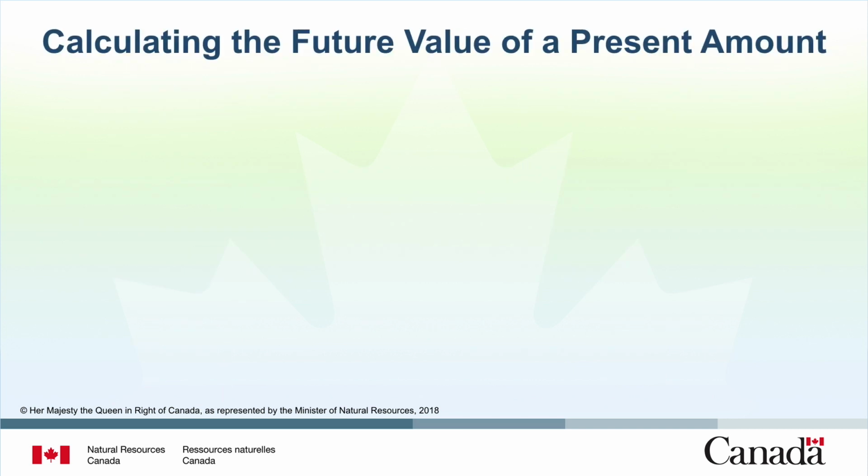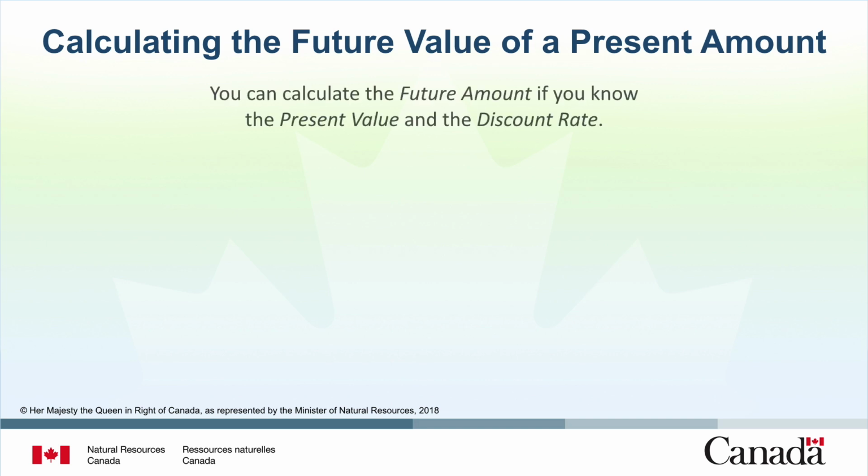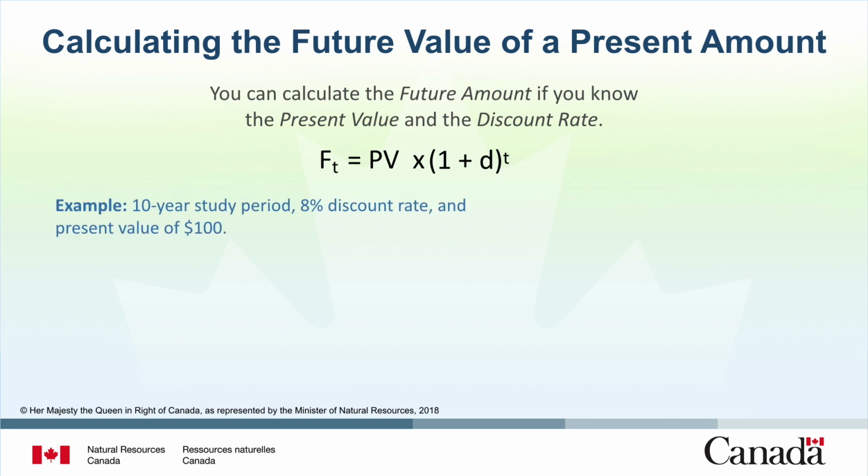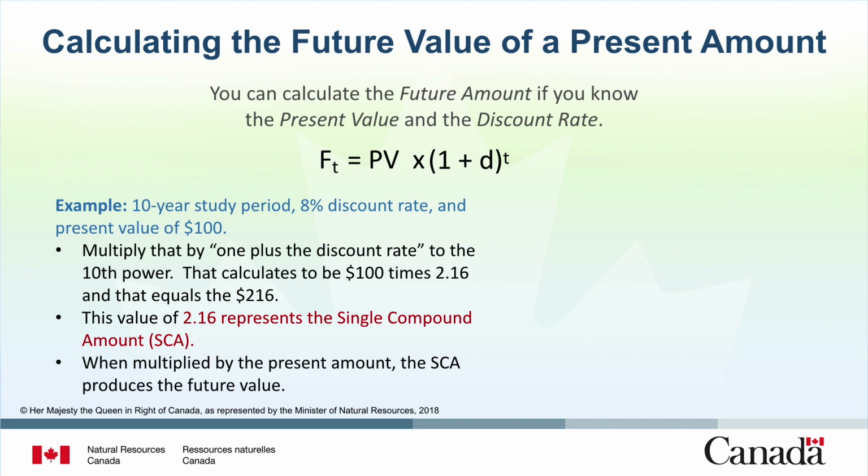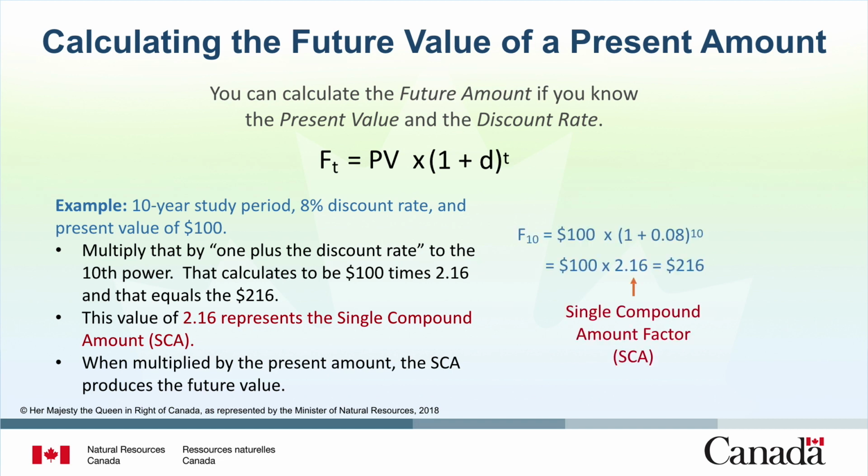Next, you can also adjust the same equation to solve for the future value. If you know the present value and the discount rate, you can calculate what future value would be equivalent to the current value. In this example, we will use the same 10-year study period, 8% discount rate, and present value of $100. Multiply that by 1 plus the discount rate to the 10th power. That calculates to be 100 times 2.16, and that equals the $216, the amount we calculated previously. This value of 2.16 represents the single compound amount, or SCA. When multiplied by the present amount, the SCA produces the future value.